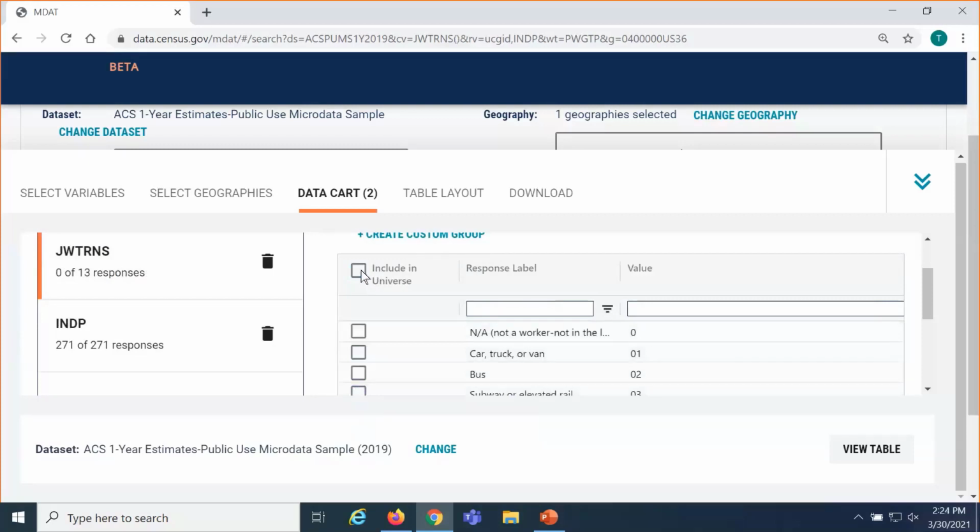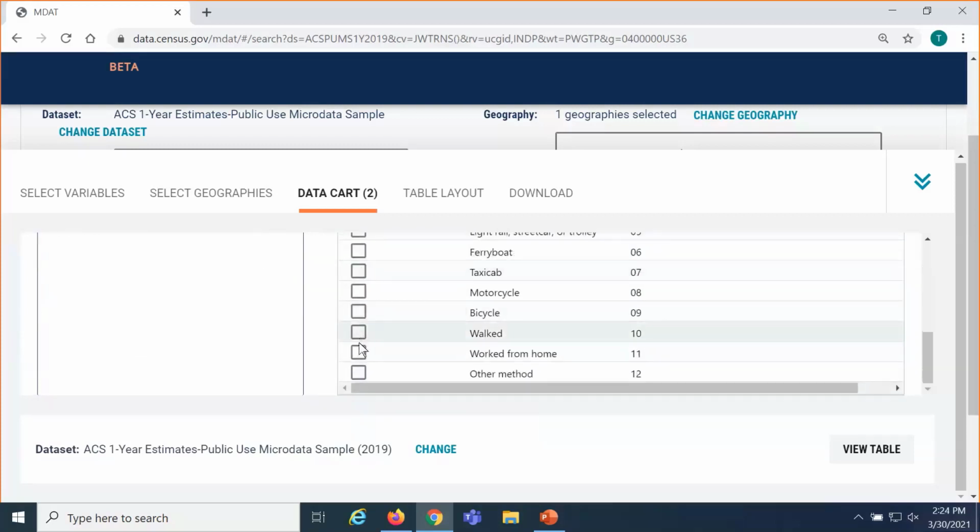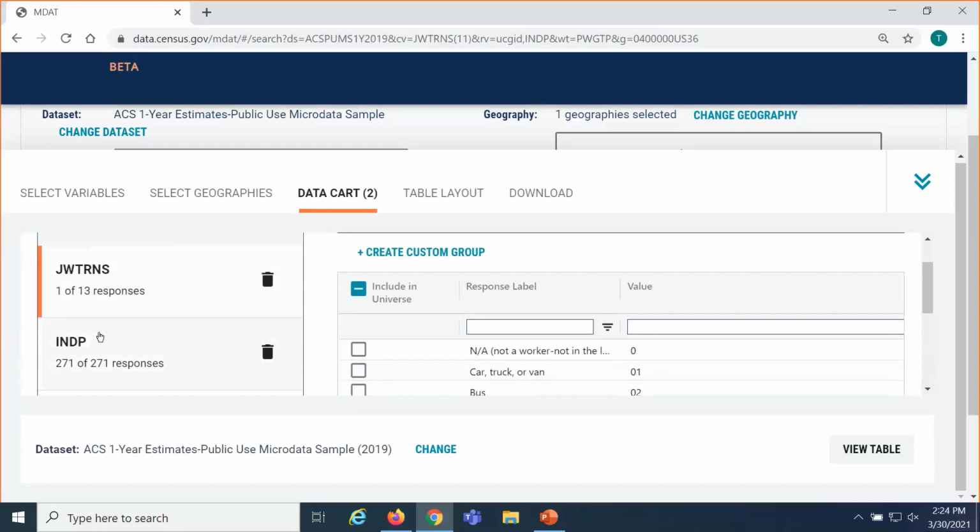That will deselect all of the options, and then I'll simply scroll through and check the option that I want to keep. So I want data for people that worked from home. I'll deselect all the options and choose Worked from Home. The next thing we'll do is narrow down to only the detailed industries that we're interested in.